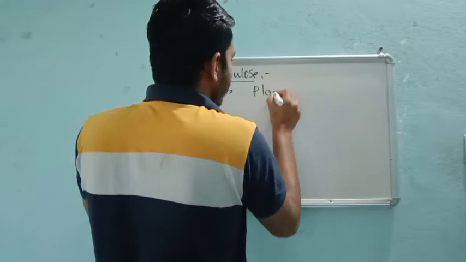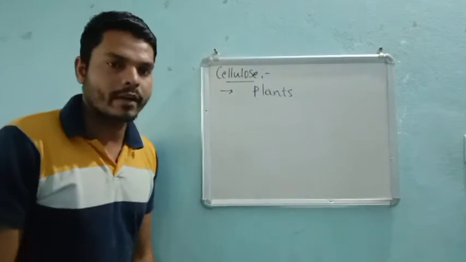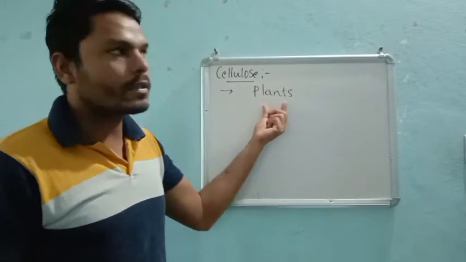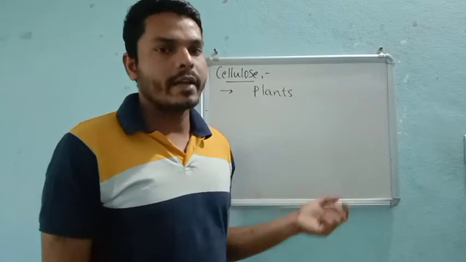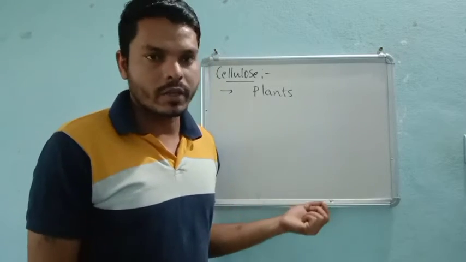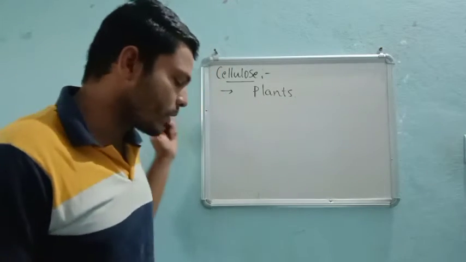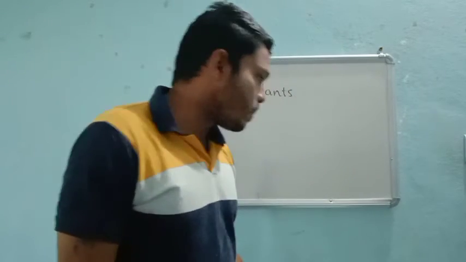This type of polysaccharide we can get in plants only, right? As I said, we can very easily get these polysaccharides in nature. In the same way, cellulose is present again in the plant.